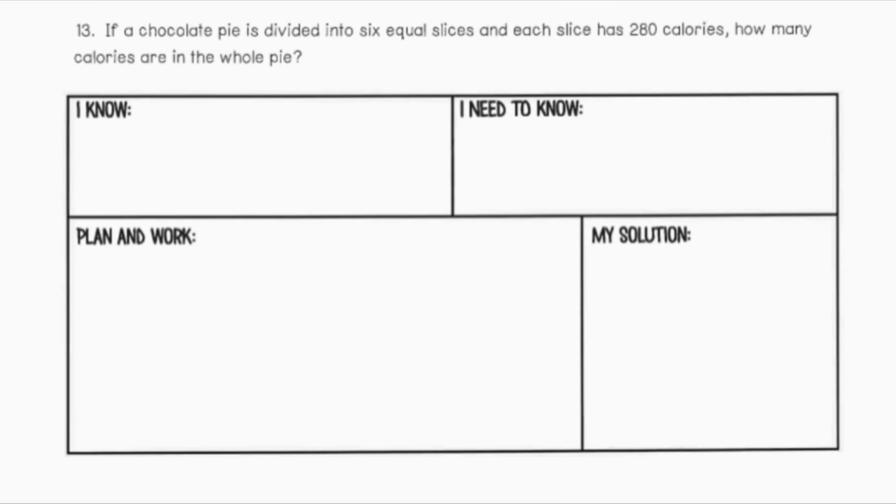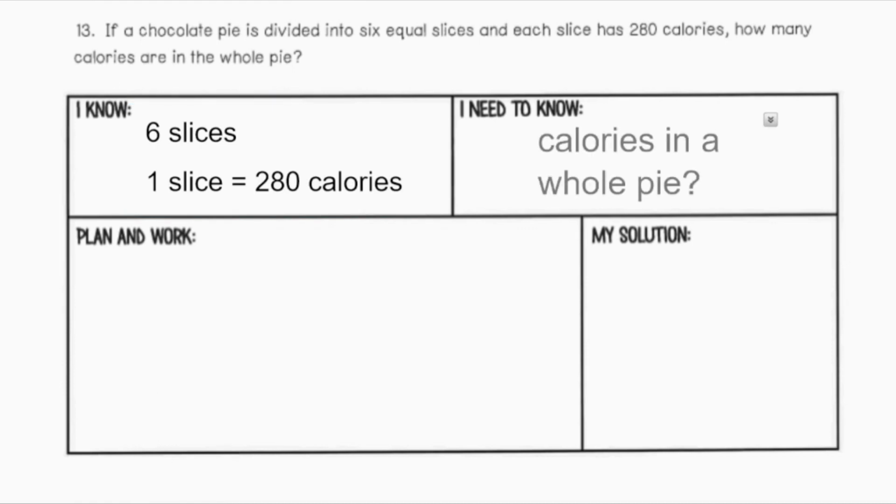Number 13, if a chocolate pie is divided into 6 equal slices and each slice has 280 calories, how many calories are in the whole pie? So I know there's 6 equal slices and each slice has 280 calories. Now I want to know how many calories are in the whole pie. So I can create an equation to solve to find out how many calories are in the whole pie.